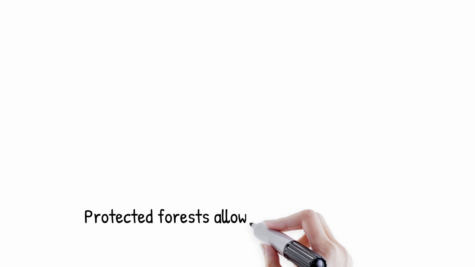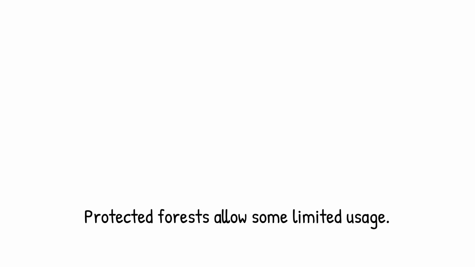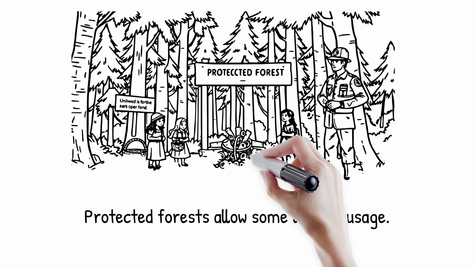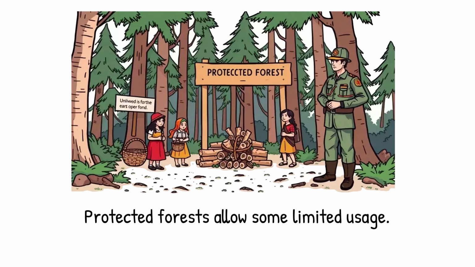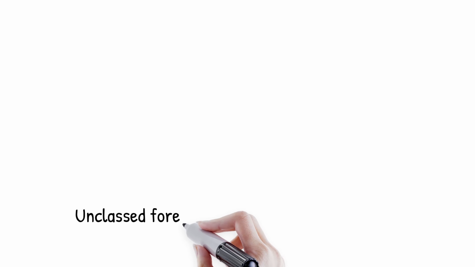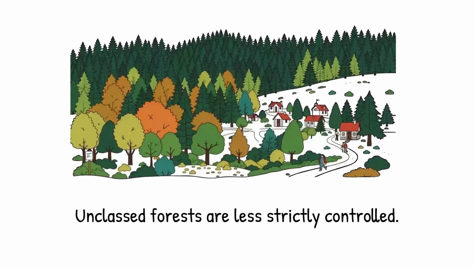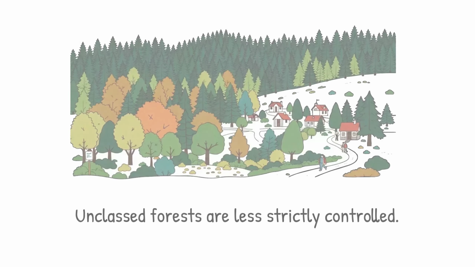Protected forests are also under government protection, but certain activities may be allowed, such as grazing or collecting firewood with permission. These forests have some use restrictions. Unclassed forests are those that do not fall under the reserved or protected categories. These forests are managed by local communities or the government and are less strictly controlled.